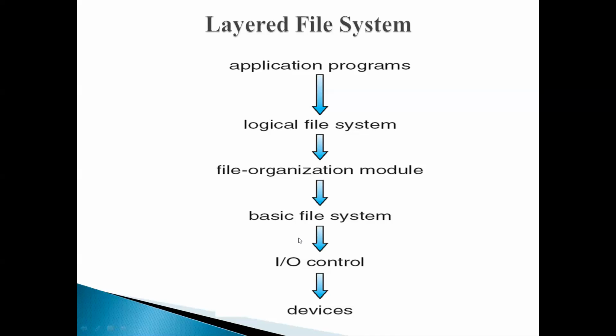So the next level is your basic file system. Above the level of input output control, we have the basic file system. As I told you before, this basic file system will issue generic commands to the input output control level. What do I mean by generic commands? Read block number 15, read block number 175, read disk number 124. That type of commands are called generic commands. These are commands given by the basic file system to the device driver to read and write the physical blocks on the disk. So the basic file system will issue commands to read the blocks from the disk or to write the blocks onto the disk.